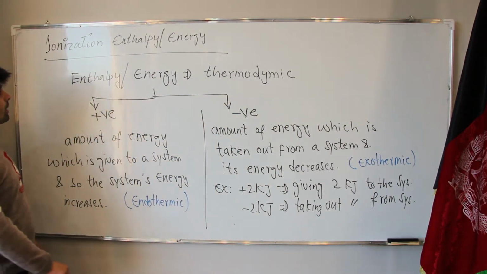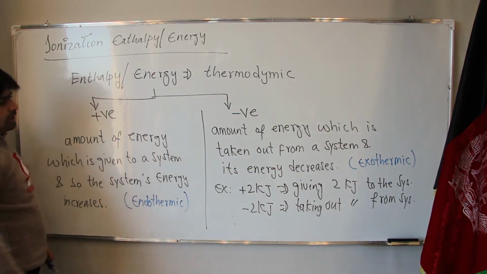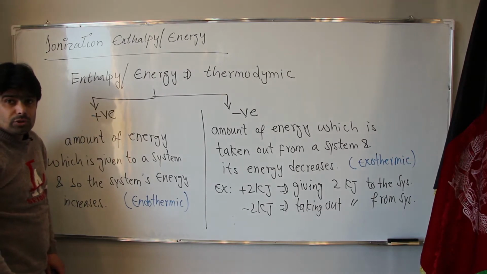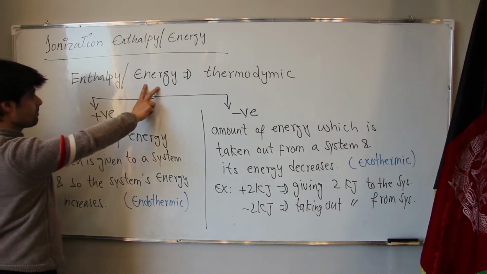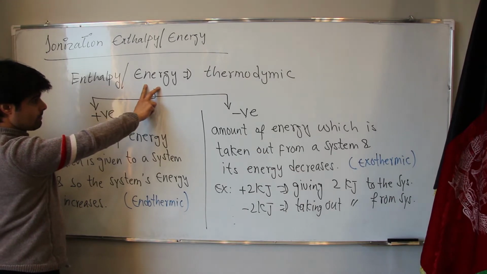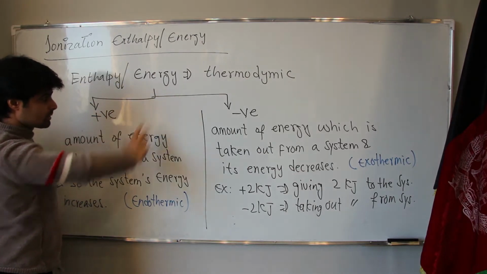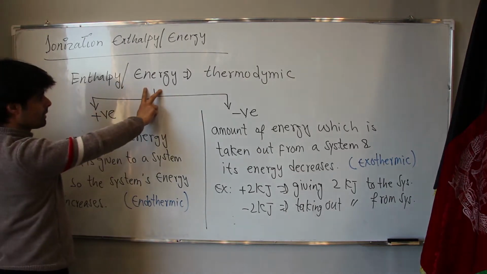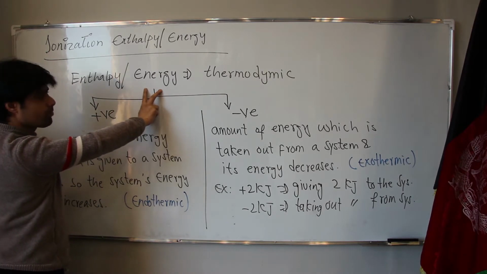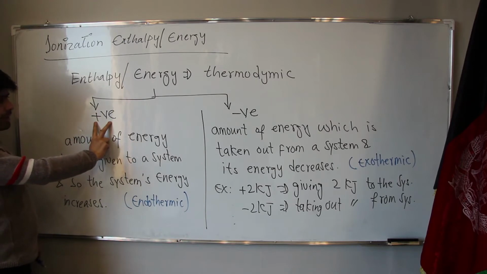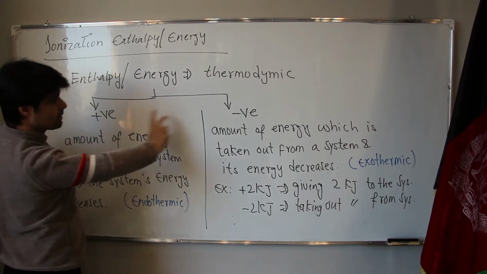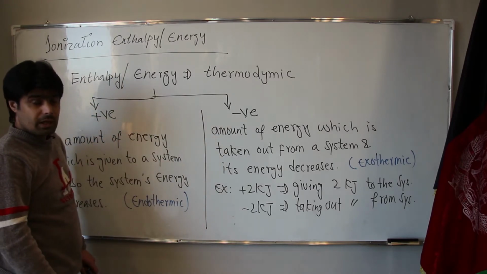Now we are coming to ionization energy. What is ionization energy? First, I defined enthalpy. Enthalpy means the sum of all energies to a system, or from a system. According to its sign, it is divided into two parts, positive and negative.